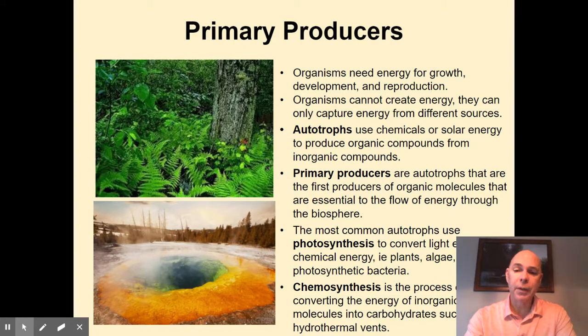So as I mentioned before, in the bottom of the world's oceans where there's no light, there is a rich community of life down there because there are gases escaping from the crust of the earth through these underwater volcanoes, and autotrophic organisms that use chemosynthesis are able to capture the energy held in those elements, and they use them almost like light to convert that energy into carbohydrates, so that energy now can begin to flow through the ecosystem.